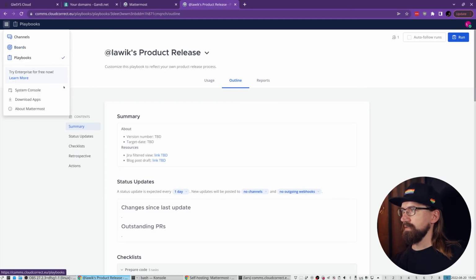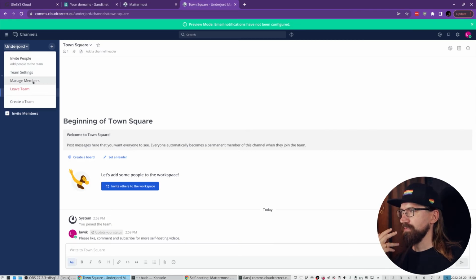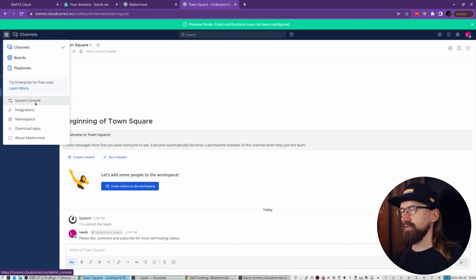There are then also team settings, managing members. And you also have the system console, which is pretty important if you want to change certain settings or control particulars about your installation. There's also a ton more to explore, so look around. But at this point, you can install the phone app, connect it on to this server, and just log in and use it from your phone.